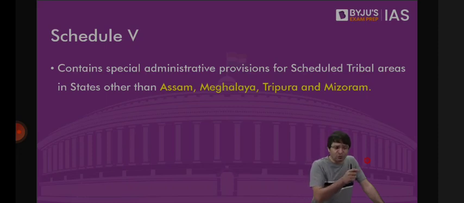Schedule 3 talks about oath and affirmation. When oath or affirmation is administered to a minister, to a judge, to a CAG, all these are mentioned in the Schedule 3 of the Constitution.